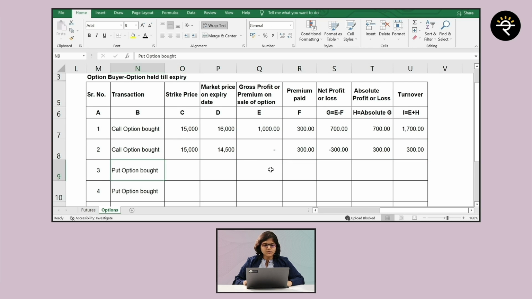Let's move on to the put option which is bought. Assume that you bought a put at 16,000 rupees, okay? How much is the premium paid? It's 350. Now what happened to the market?